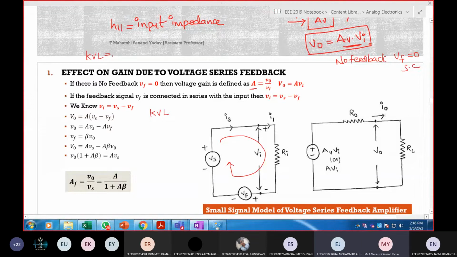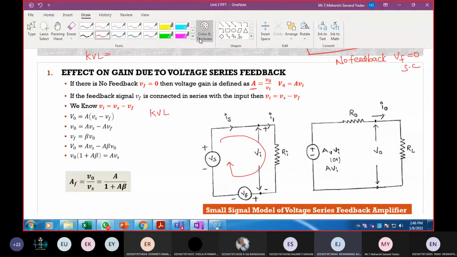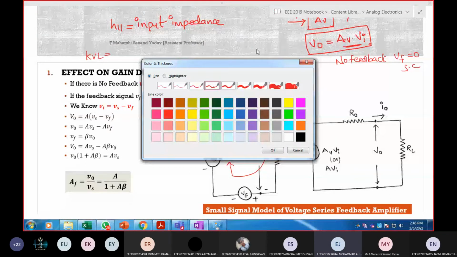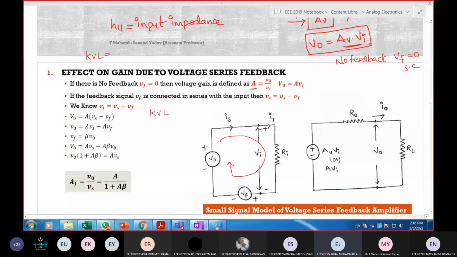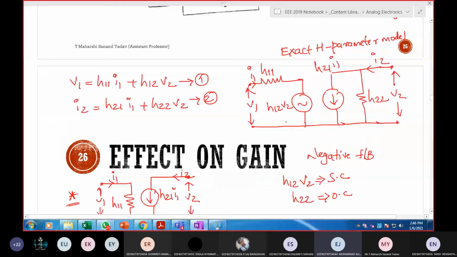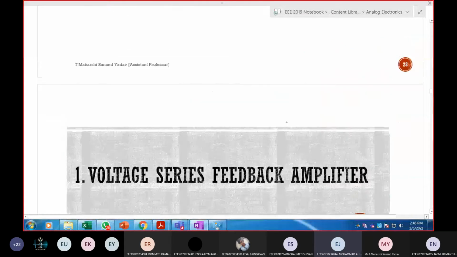By the way, what is a junction? A point, a node, sir. What is the difference between junction and node? Junction is where all the currents converge, and node is where they are dispersed.